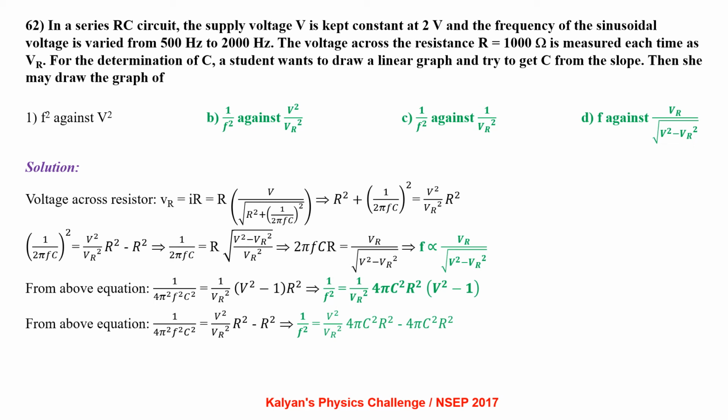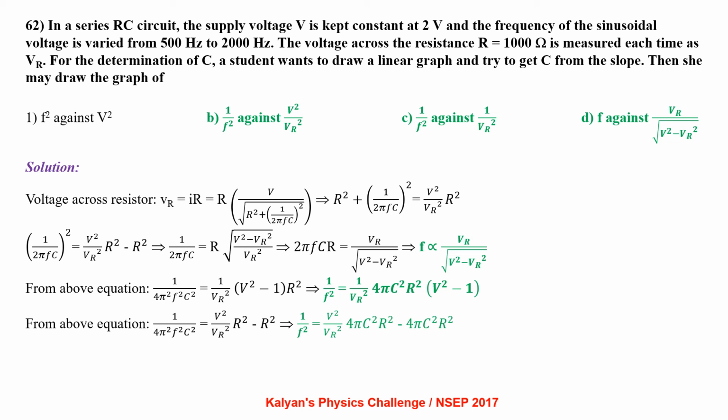That implies R squared + (1/2 pi F C) squared = V squared / VR squared into R squared. Further, (1/2 pi F C) squared = V squared / VR squared into R squared - R squared, from which we get F is proportional to VR by root of (V squared - VR squared). From the above equation, 1/(4 pi squared F squared C squared) = (1/VR squared)(V squared) - 1/R squared, that is 1/F squared = (1/VR squared)(4 pi squared C squared R squared V squared) - 1.